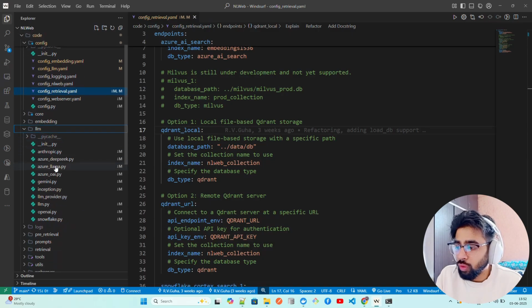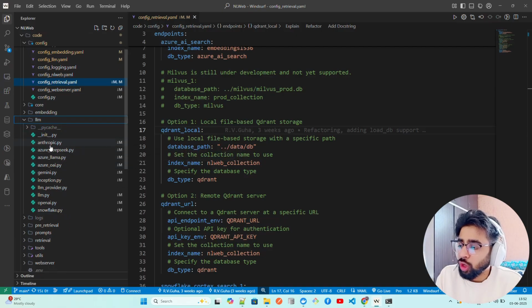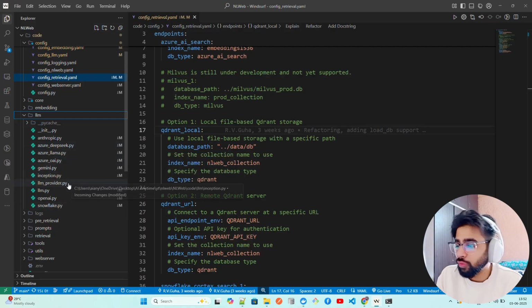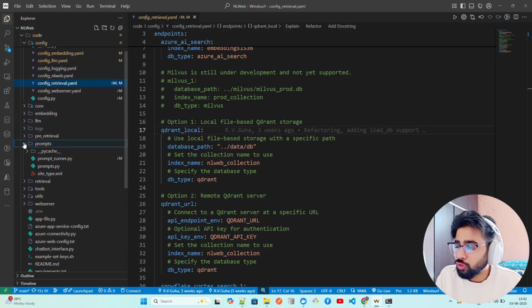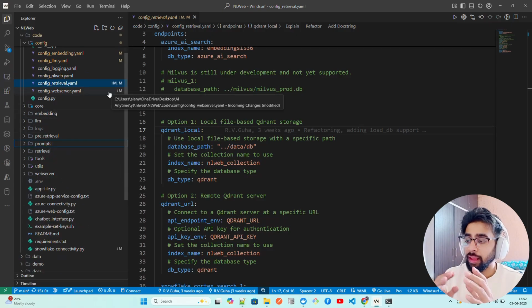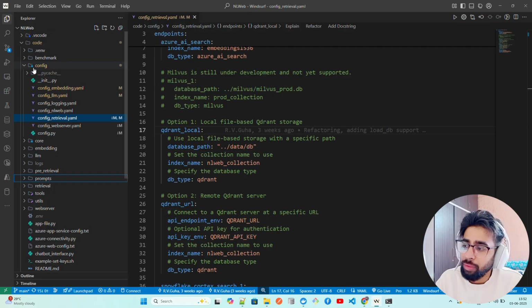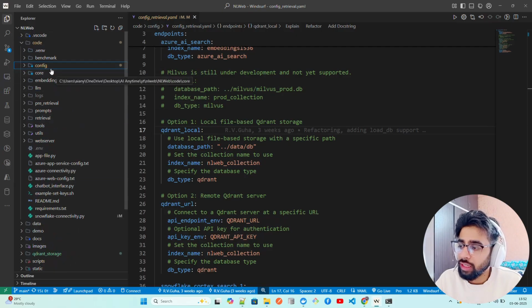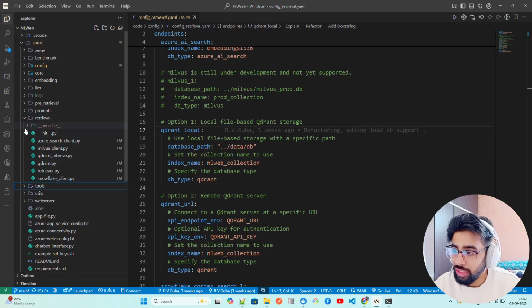And if you go to the LLM folder, you can find they have all these project files like anthropic.py, Azure DeepSeek, Azure Llama, Azure OpenAI, Gemini, and so on and so forth. So this is interesting. Same goes with embeddings and prompts, pretty modular code base, guys. If you don't want to work with NLWeb, that is fine, but you can at least work with their project directory, because the directory is really modular in a way, right? If you look at their config, their LLMs, their prompts, their retrieval, everything is different. And this is what I like about this, right? They have different tools and so on and so forth.